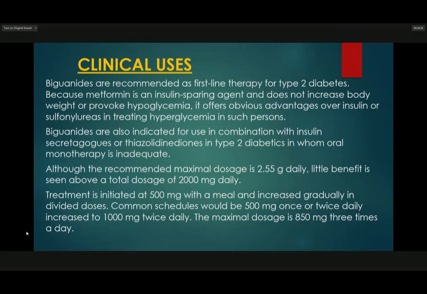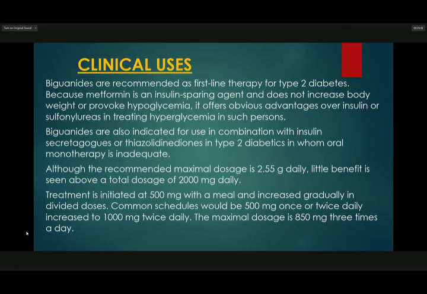Because metformin is an insulin-sparing agent and does not increase body weight or provoke hypoglycemia, it is obviously advantageous over insulin or sulfonylureas in treating hyperglycemia in such persons. It is also indicated for use in combination with insulin secretagogues or thiazolidinediones in type 2 diabetics in whom oral monotherapy is inadequate.